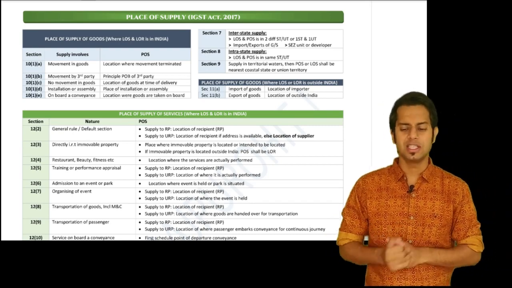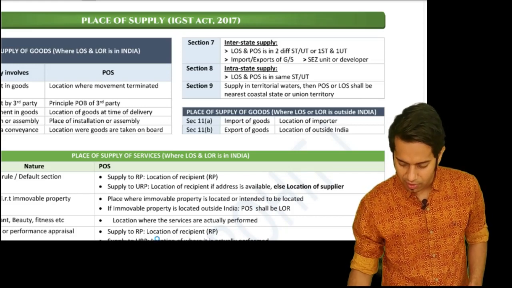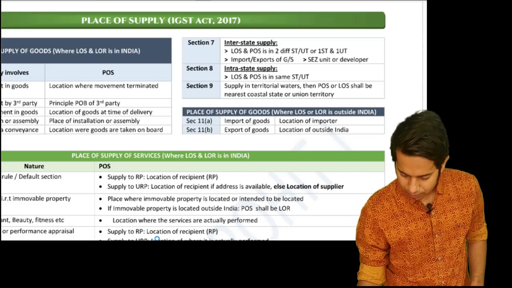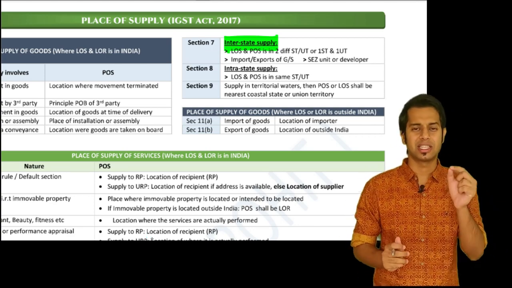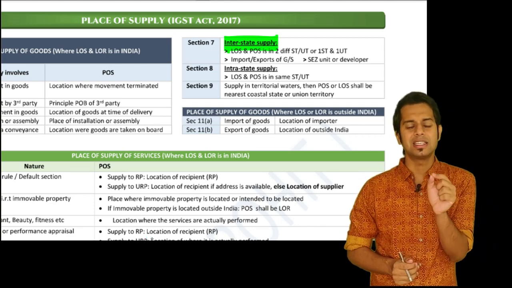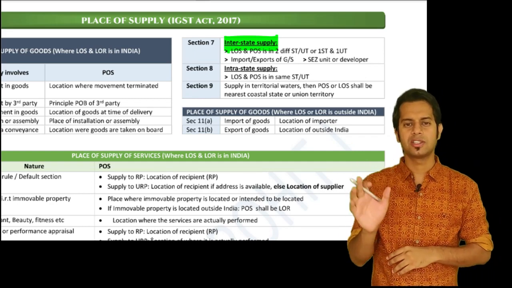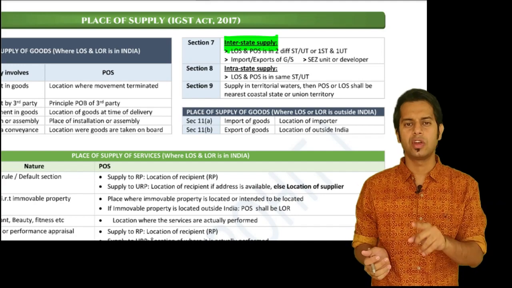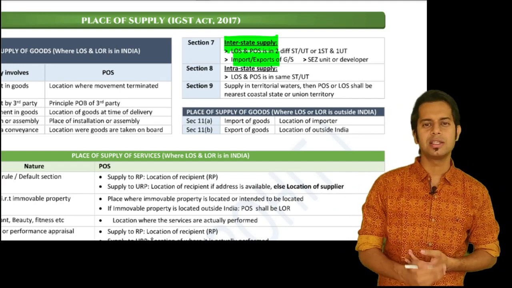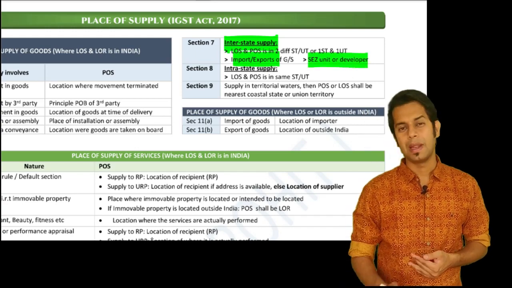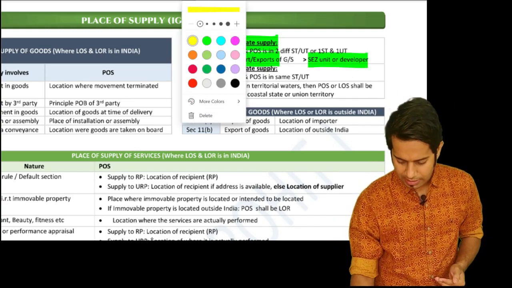Section 7 of IGST Act talks about interstate supply. What do you mean by interstate supply? Section 7 of IGST Act says interstate supply means a supply wherein the location of supplier and place of supply is in two different states, two different union territories, or one state and one union territory. Similarly, import and export will also be treated as interstate supply. Similarly, a supply made to an SEZ unit or SEZ location will also be treated as interstate supply.